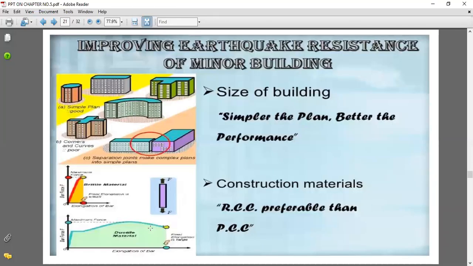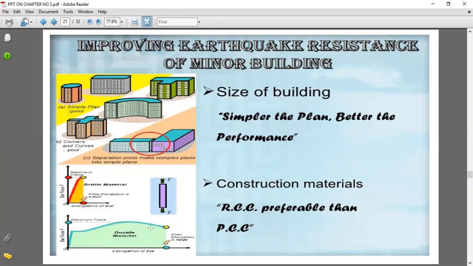You can see here, improving the earthquake resistance of minor buildings. Whatever the plans shown here, the simpler the plan, the better the performance. And the second thing is that whatever